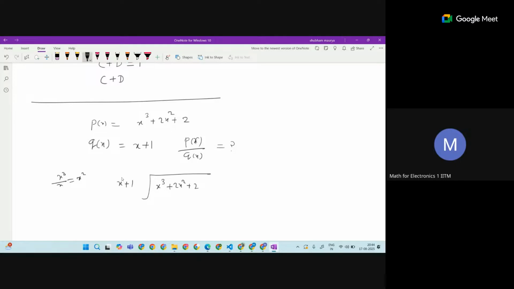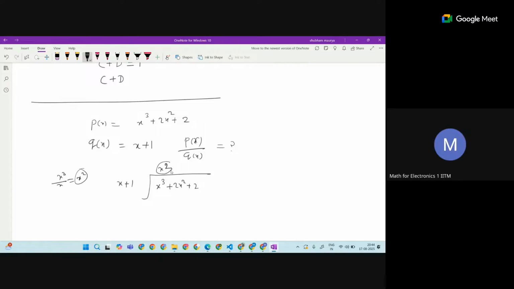We take the term which has the highest degree, and then divide it. So we got x square here.